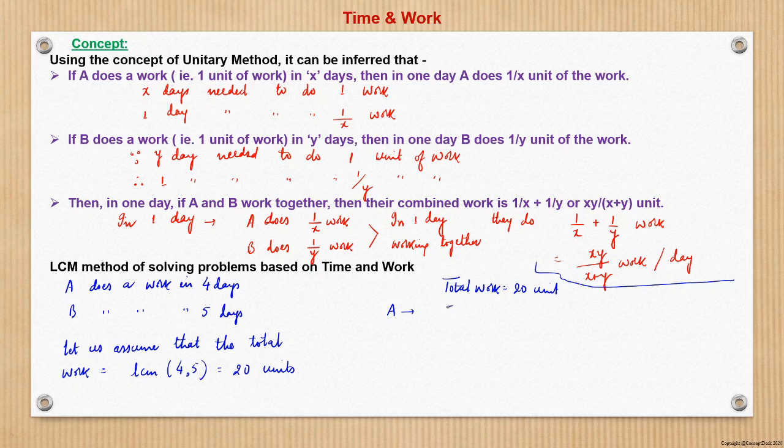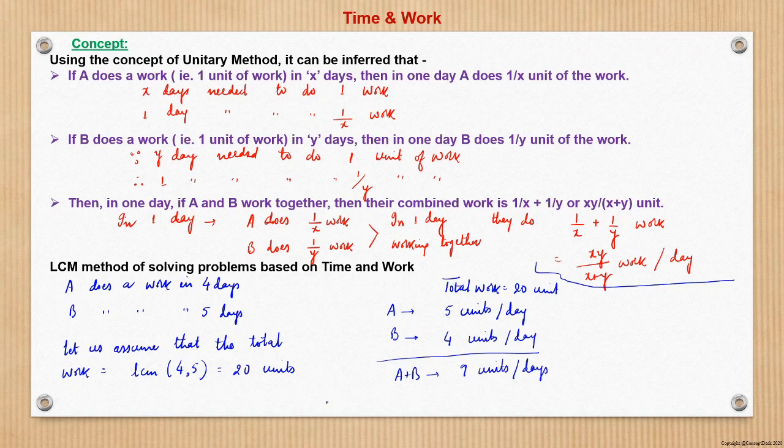That is, A will do 5 units per day, and B finishes the work in 5 days. That is, he does 20 units of work in 5 days, so he does 20 by 5, which is 4 units per day. So when both work together, A plus B will do 9 units per day.